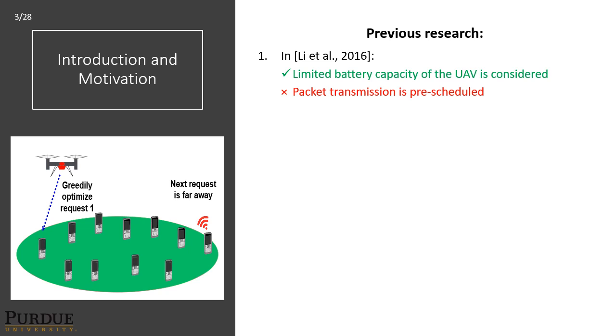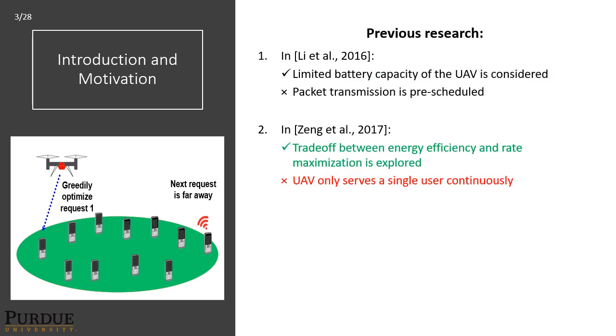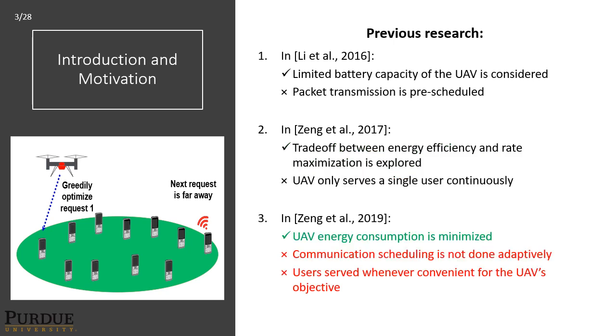In previous research, in fact in a 2016 paper, the limited battery capacity of the UAV is considered, but packet transmission is pre-scheduled. In a 2017 paper, the trade-off between energy efficiency and rate maximization is explored, but it serves only a single user continuously. In the 2019 paper, UAV energy consumption is minimized, but communication scheduling is not done adaptively. Users are served whenever it's convenient for the UAV's objective.